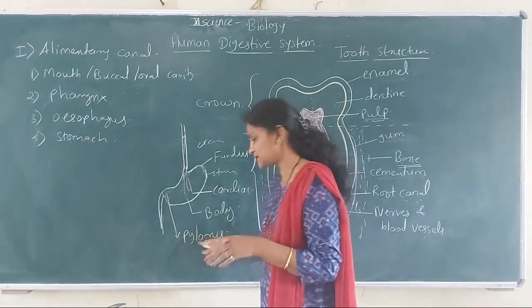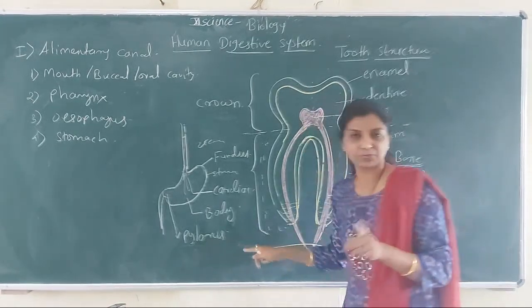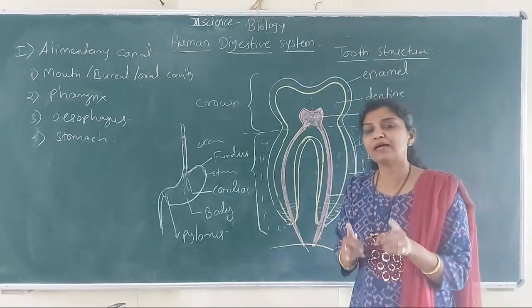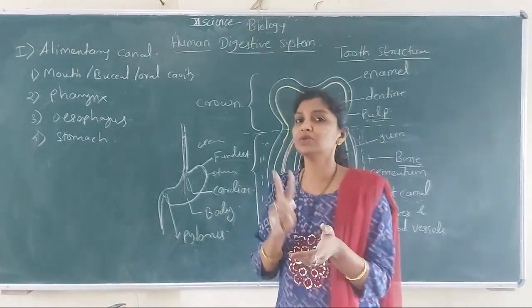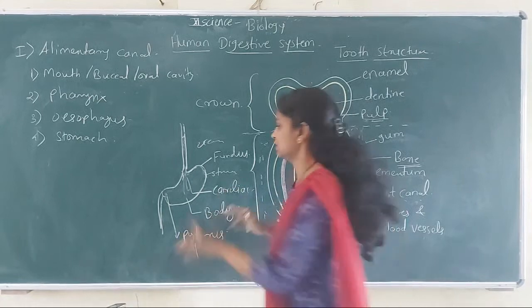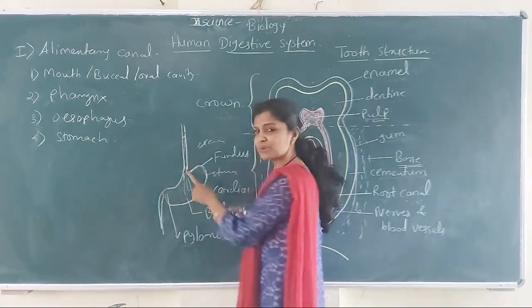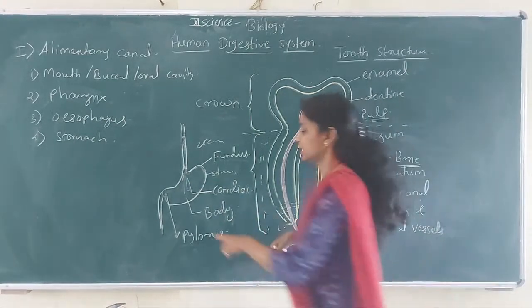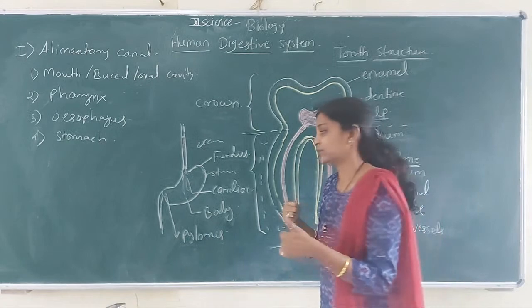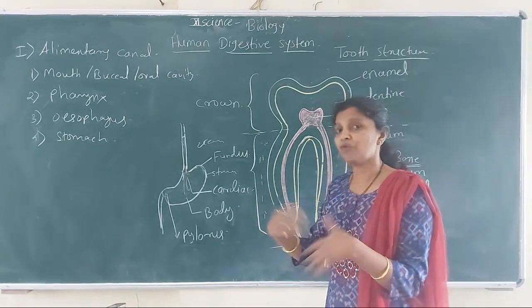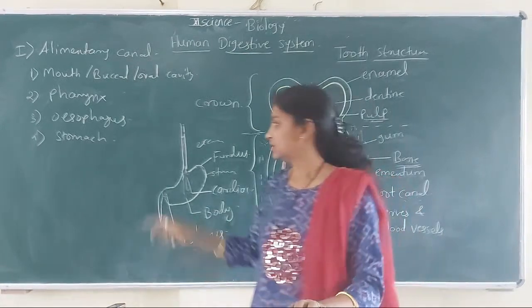सो हा जो स्फिंक्टर आहे which is present in pylorus part, that is called as pyloric sphincter. So in stomach there are two types of sphincters, cardiac sphincter and pyloric sphincter. Cardiac sphincter prevents backflow of food and pyloric sphincter regulates the flow of food forward, that is from stomach to duodenum. Okay, so that is the stomach.